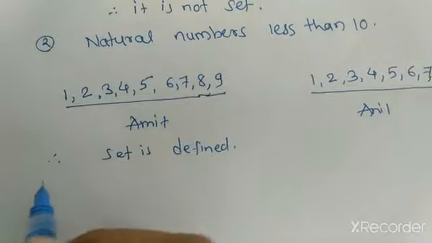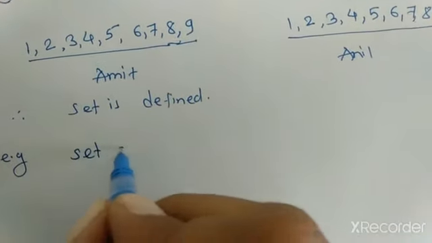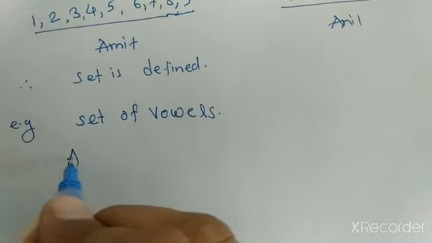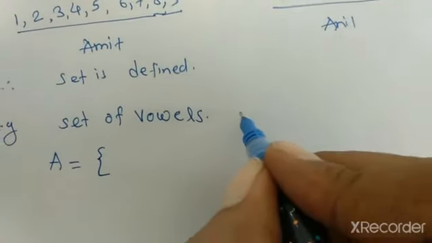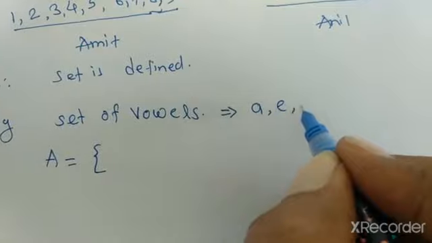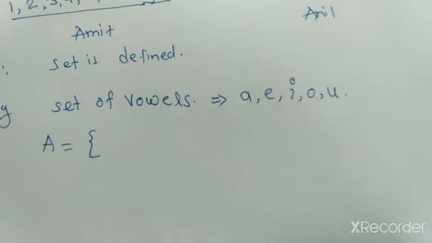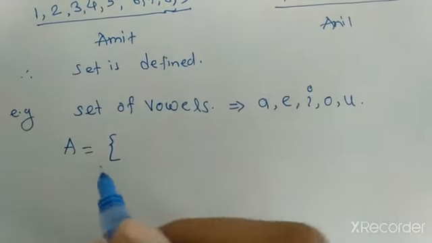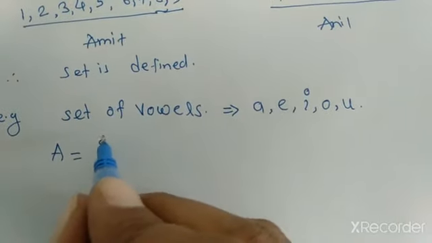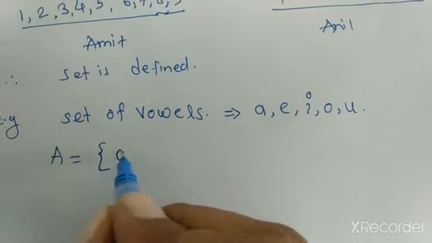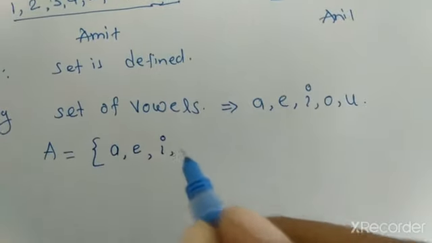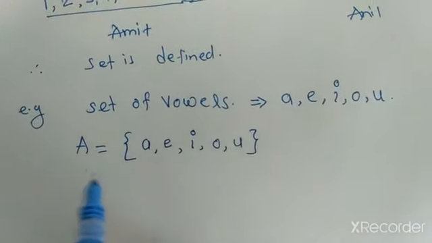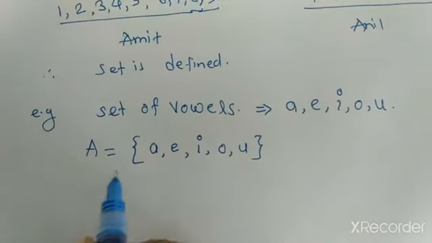For example, the set of vowels. If we consider a set A is equal to, we know that the vowels are A, E, I, O and U. Therefore, set A is equal to, now we have to represent the set of vowels, where A is equal to curly bracket, A, comma, E, comma, I, comma, O, comma, U. So we represent this in the form A is equal to, and curly bracket close.